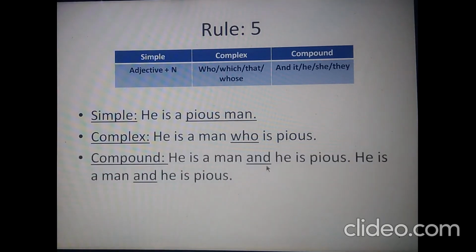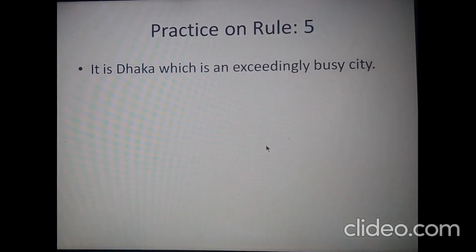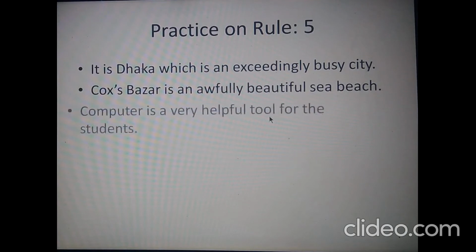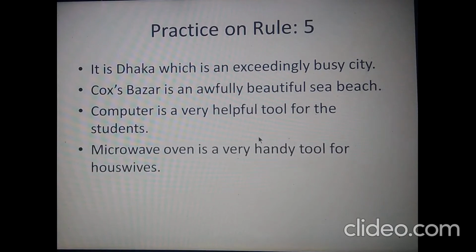So this would be the compound one. This is rule 5. Exercises. Please base these examples on rule 5 and solve them at home. Then write to me through comments. I'll give feedback to all the comments you write.